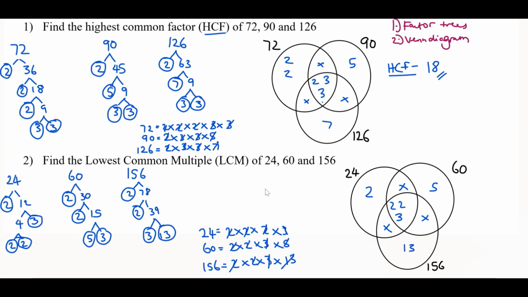Now this question is asking for the lowest common multiple. Now to work this out, we just need to multiply all of the numbers within the Venn diagram together. So if we look here to this circle, because it is for the largest number, all of the numbers within this circle equal 156. So to find the lowest common multiple, we just need to multiply 156 by 2 and 5, which is the same as multiplying 156 by 10, which gives us a final answer of